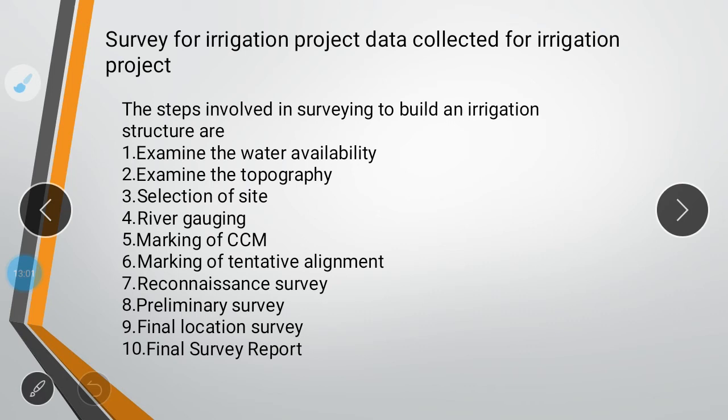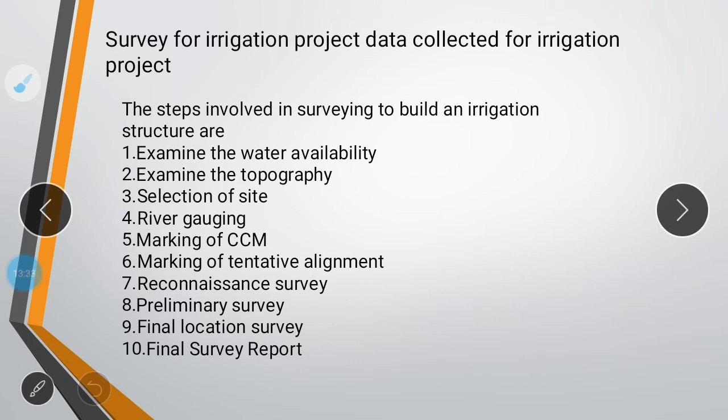Then you have to examine the topography. You all know what topography is. Topography is the physical representation of the salient features of the given region where you are going to construct the irrigation project. Next is the selection of site. It is a very thoughtful thing, which place you are going to make, and it should be cost efficient and it should be watertight. Everything comes under that. It depends on a selection of site without harming the harmony of nature.